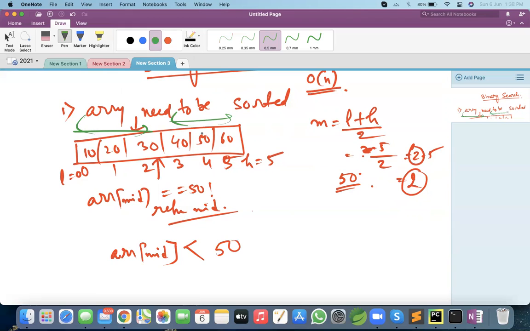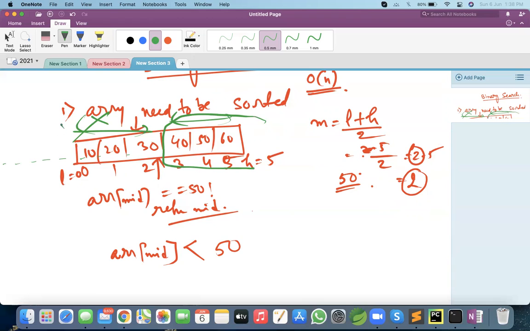The left side it cannot be, right? Because the array is already sorted. I am searching for 50, which is greater than 30, so I am sure that no matter how many elements are to the left of 30, 50 cannot be present in the left. It can be present only on the right side of the array.